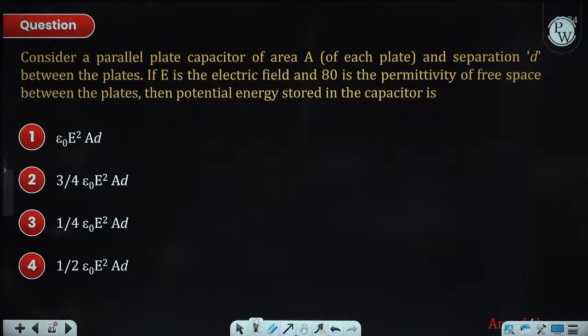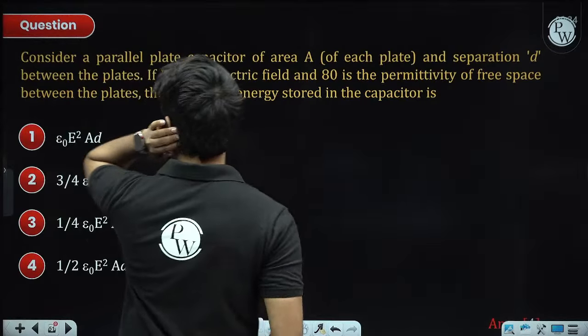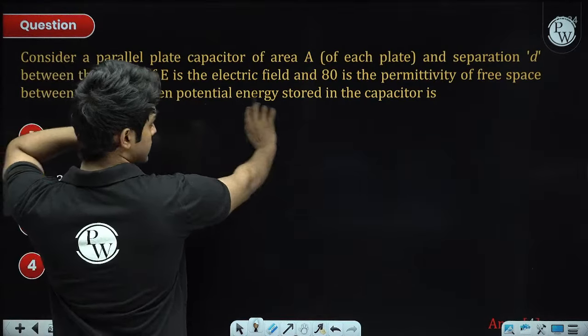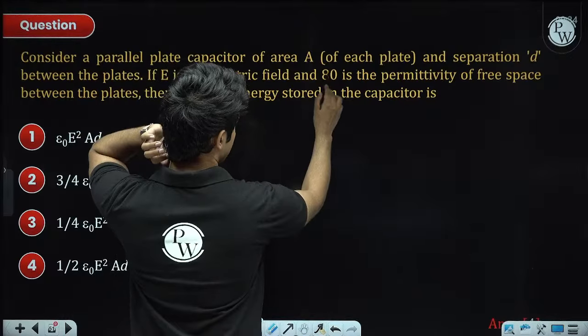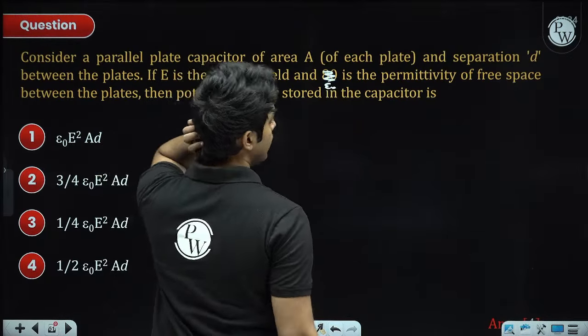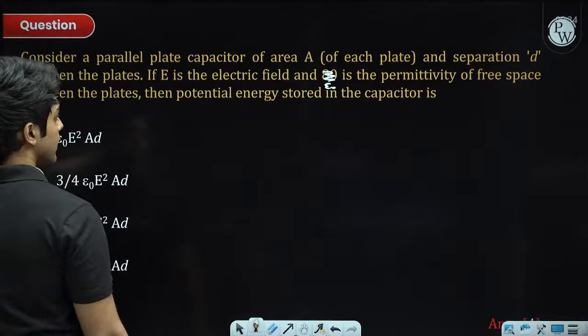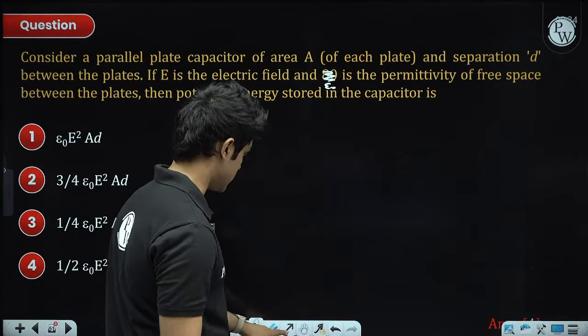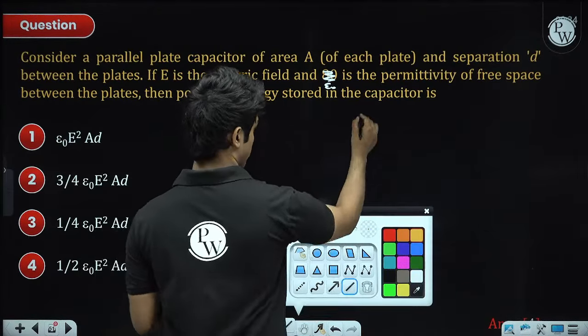Next, consider a parallel plate capacitor of area A, separation D between the plates. E is the electric field and epsilon naught is the permittivity of free space between the plates. Find the potential energy stored in the capacitor. So this is just to revise the formula.